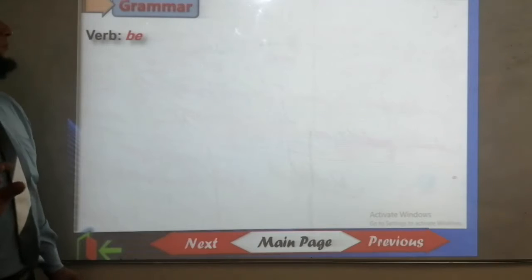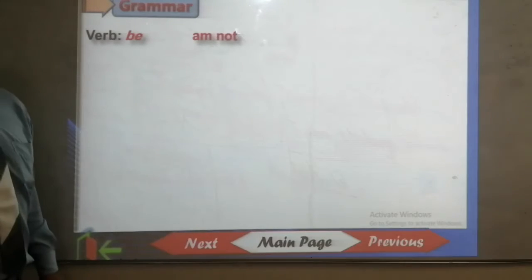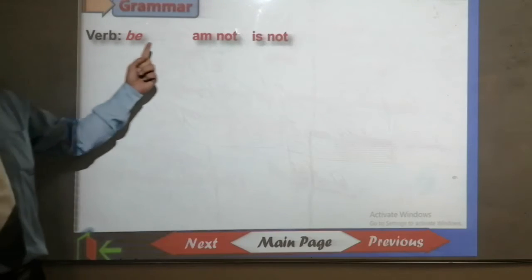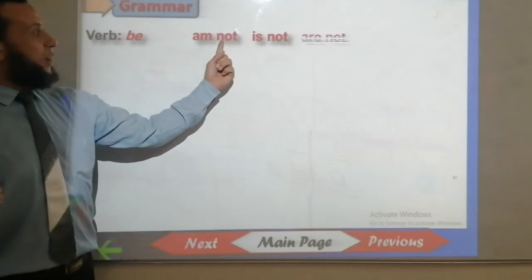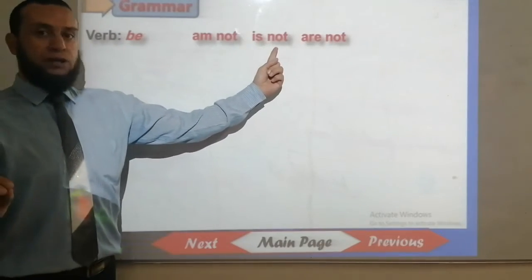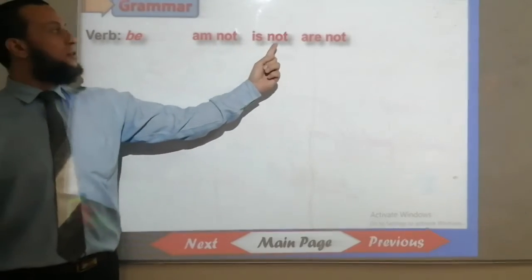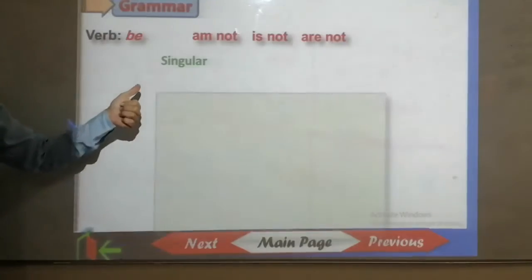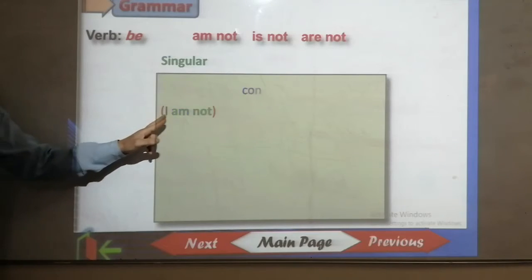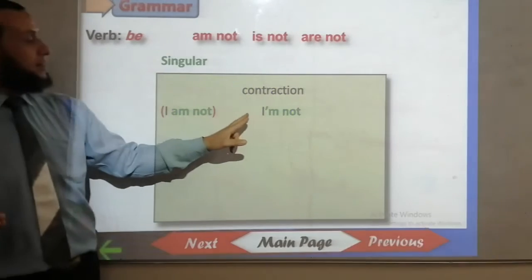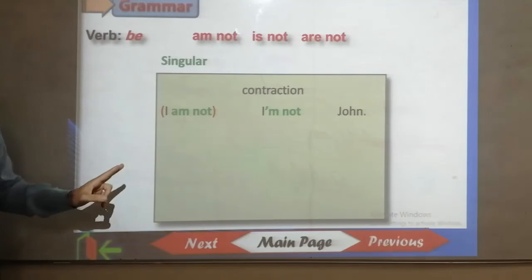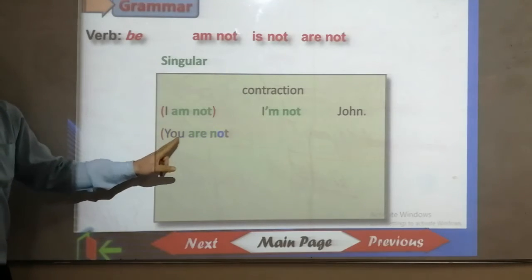Now, let's move to verb to be, the negative form. We add not after am, or is, or are. It becomes am not, is not, are not. For the singular, I am not. As a contraction, I'm not. I am not John. You are not.